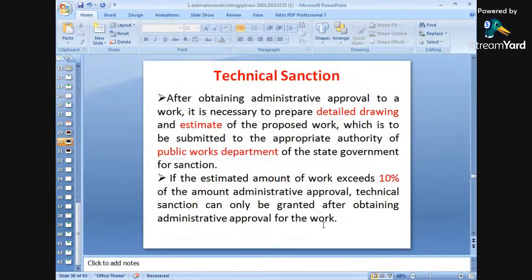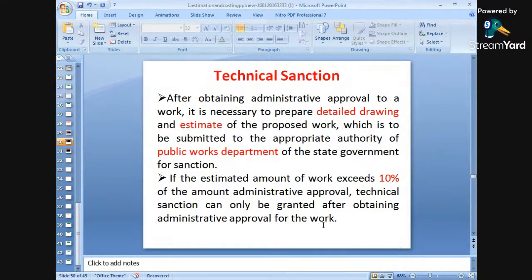Next is, what is a technical sanction? Again, the important term is technical sanction. Technical sanction क्या रहेगा? Again, the important is after obtaining of administrative approval, after that is the confirmation from the government department regarding the execution of work related with the cost. तो अब क्या होगा, next stage में technical sanctioning होगा. ठीक है ना, technical sanctioning क्या है?